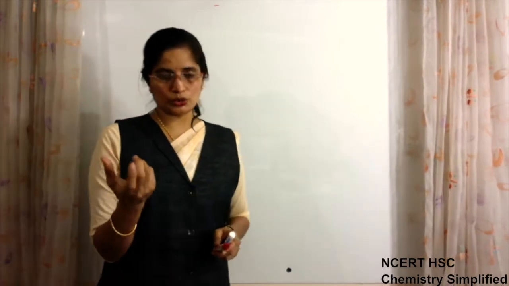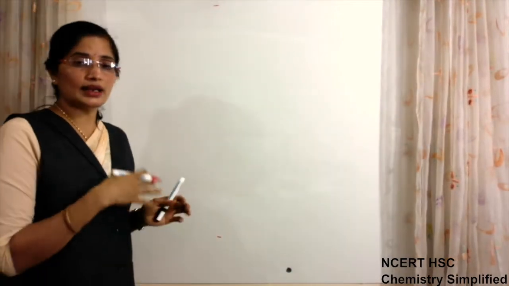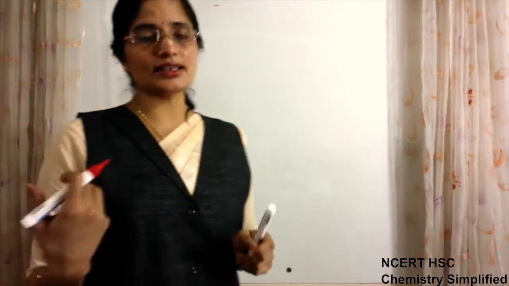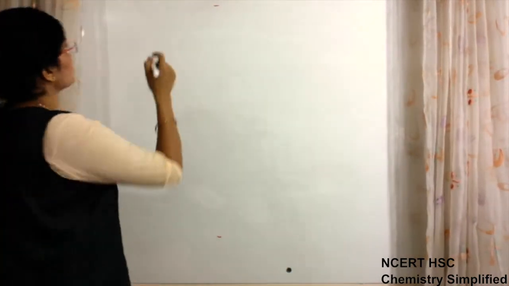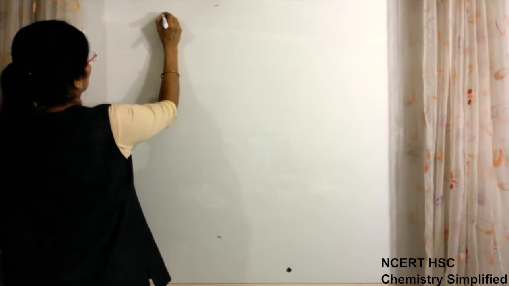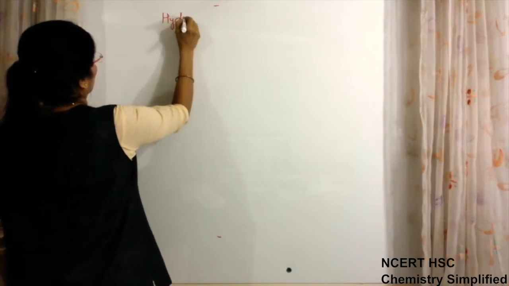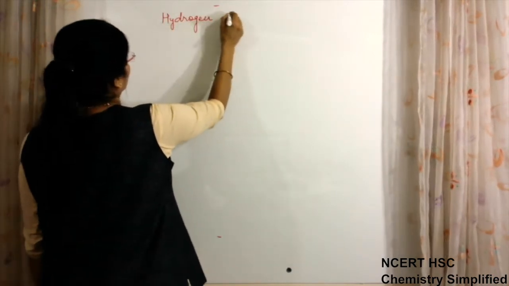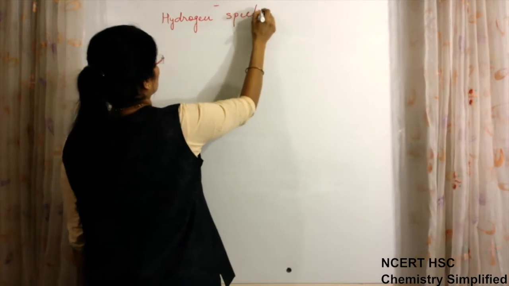Similarly, the hydrogen atom is made up of only one electron, but you will be surprised to see how many spectral lines are observed in the spectra of hydrogen. So today we will study the hydrogen spectrum.